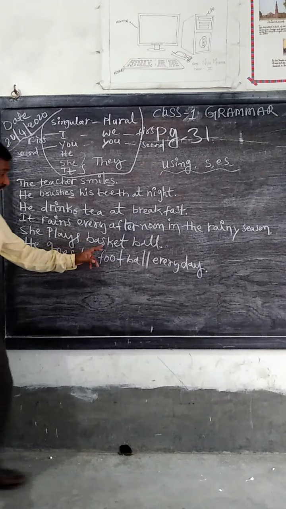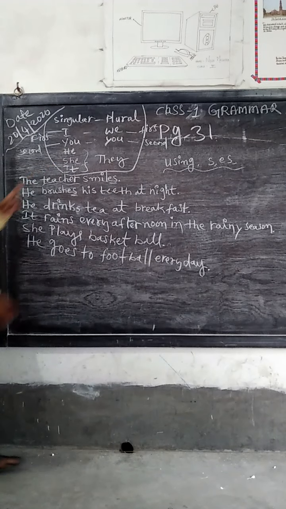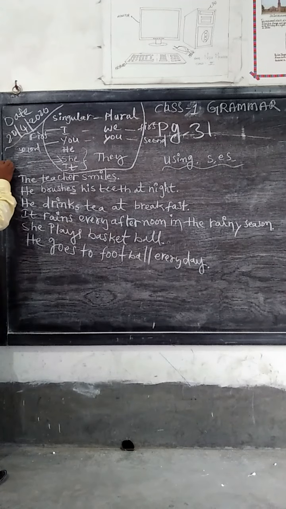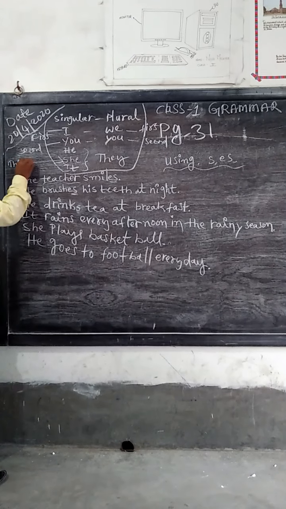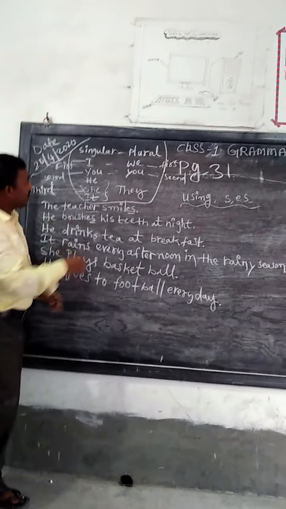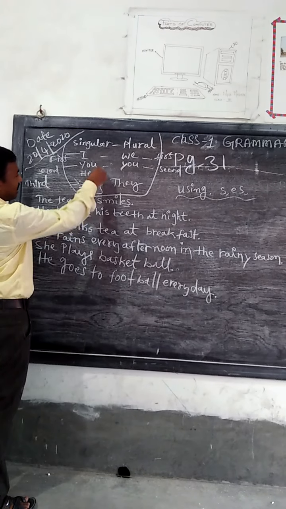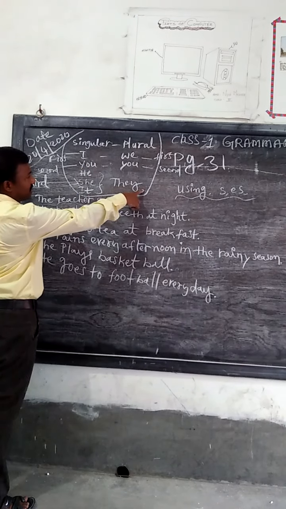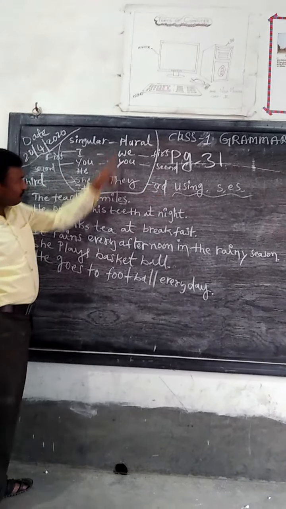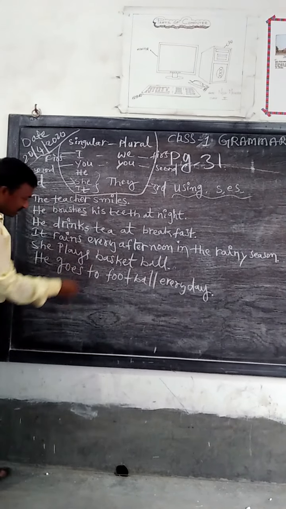She plays basketball. So she is also third person. You see, these three are third person. First, second, third, and here also first, second, and here they, third. It is a plural form. See, they. And you see, she plays basketball. She plays, S.